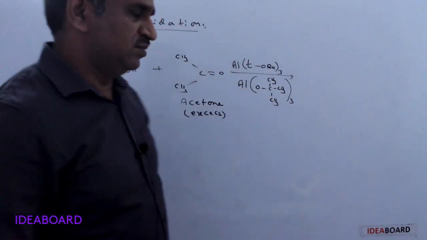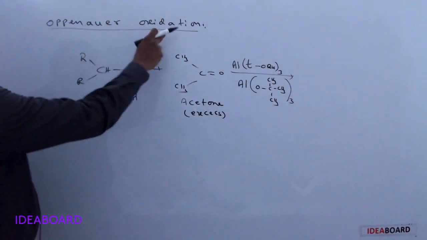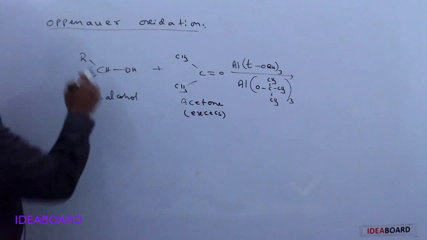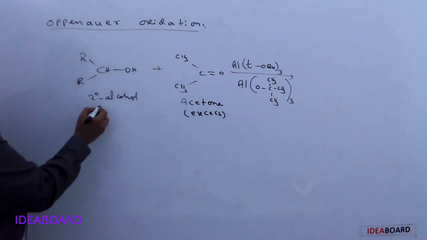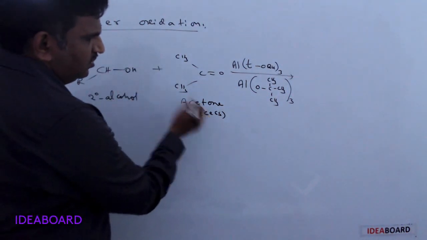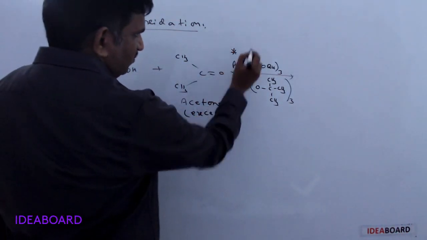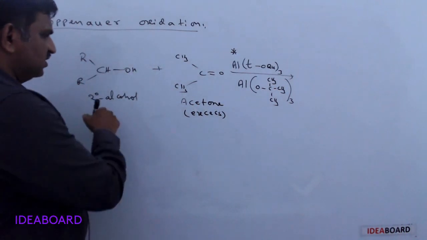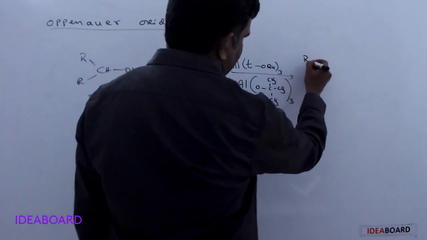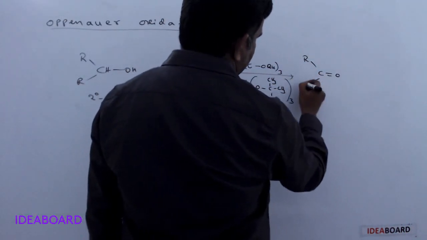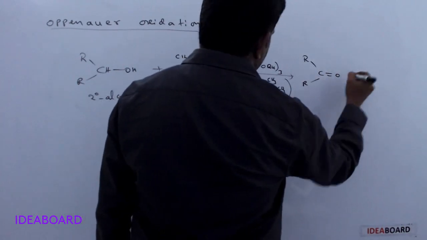Hi students. The next one is Oppenauer oxidation. It is a named reaction and important. Here secondary alcohols and acetone taken in excess, in the presence of aluminum tertiary butoxide reagent, the secondary alcohol is converted to a ketone or COR, and this